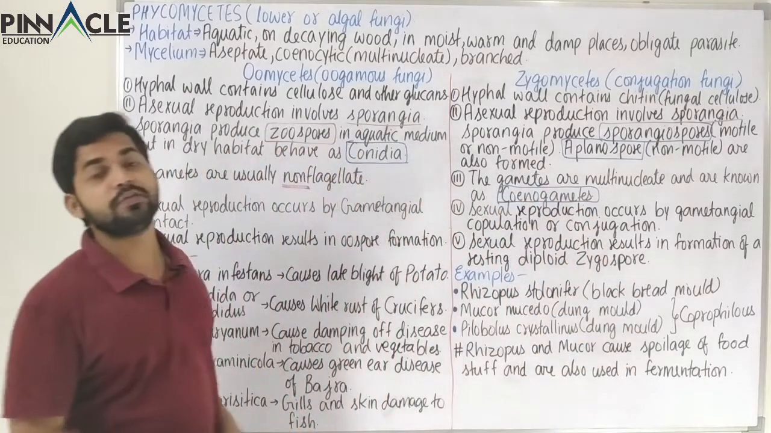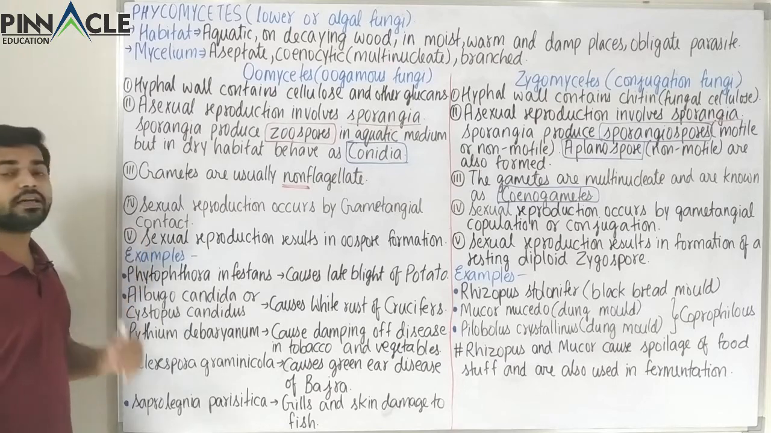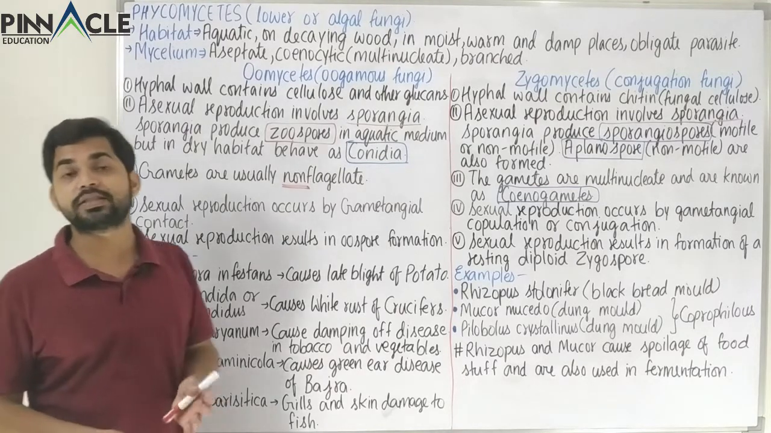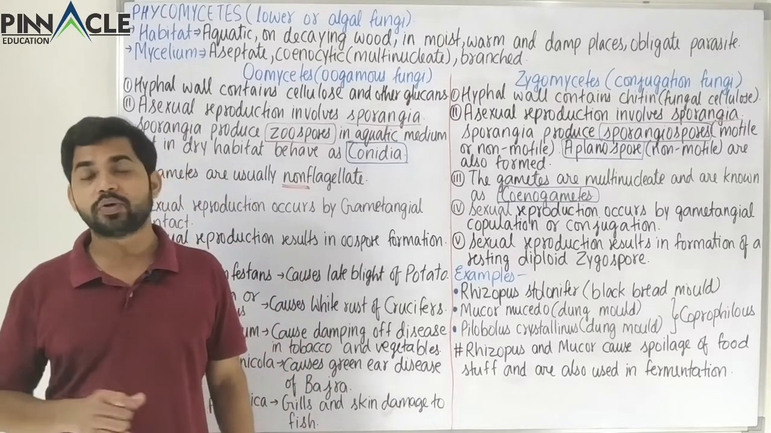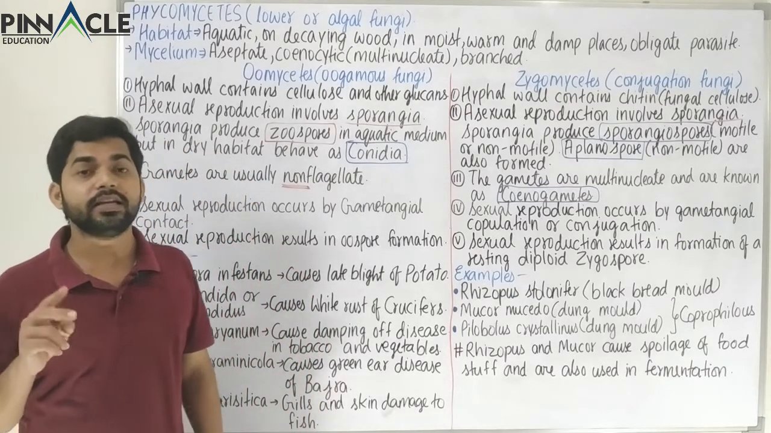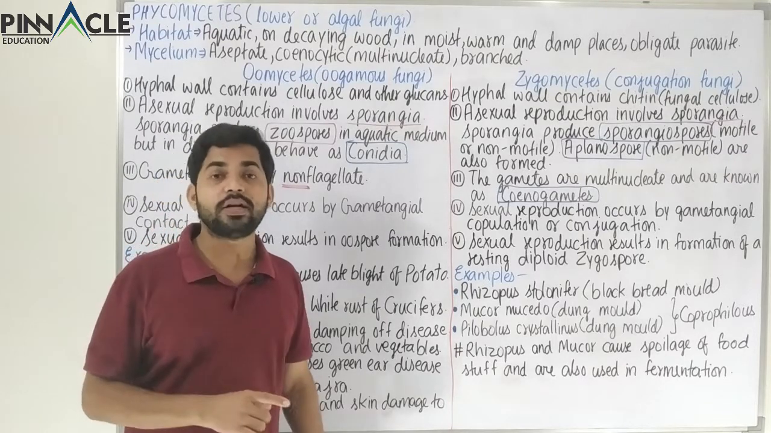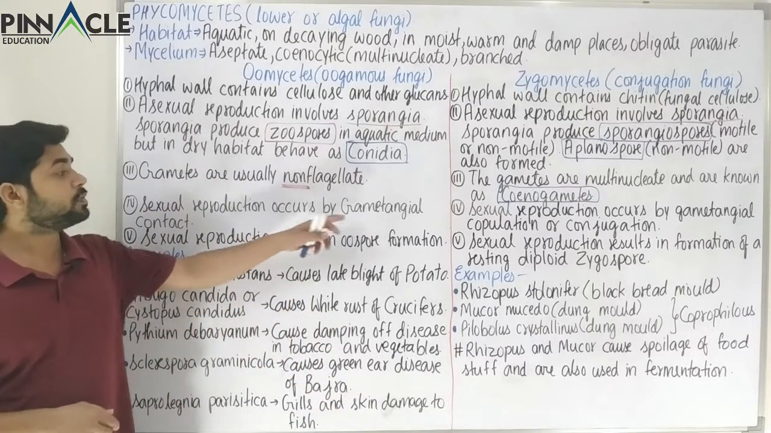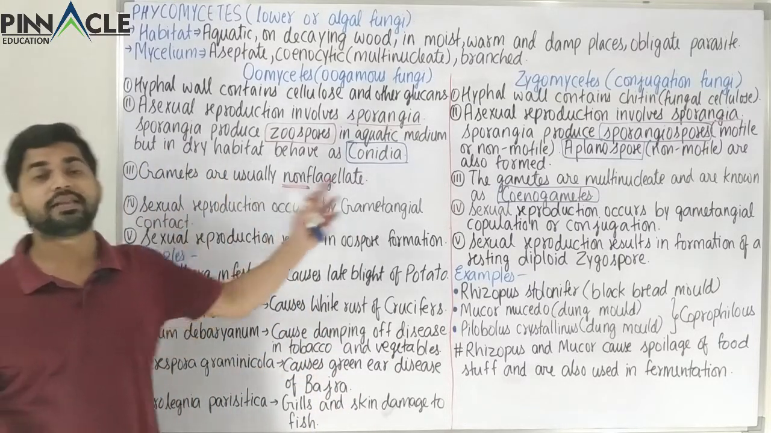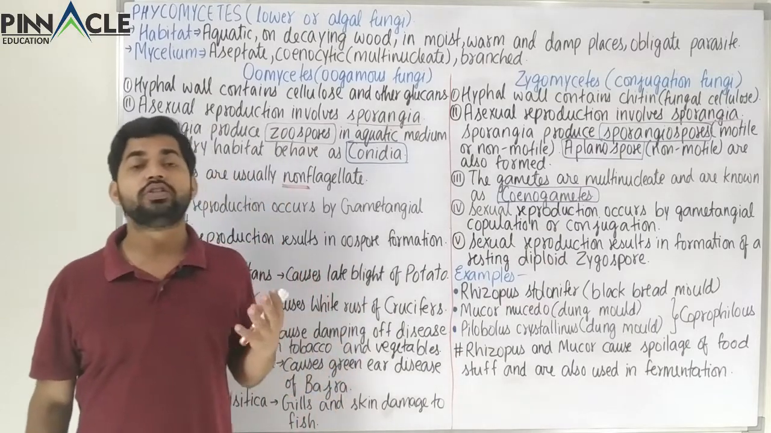So this was the difference between the gametic property of the two categories. Now the other difference is in the sexual reproduction. In sexual reproduction we had studied various types, and in that category two were very common, gametangial contact and gametangial copulation. Here we observe gametangial contact and there we observe gametangial copulation or conjugation.